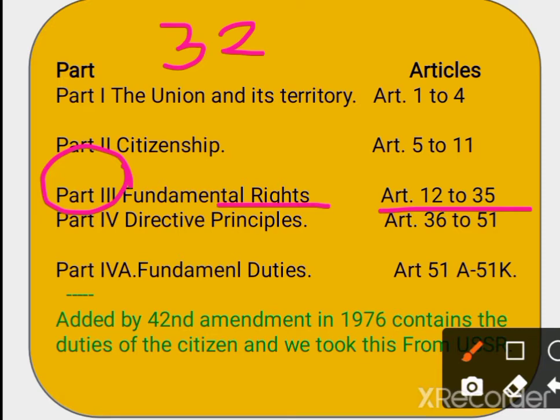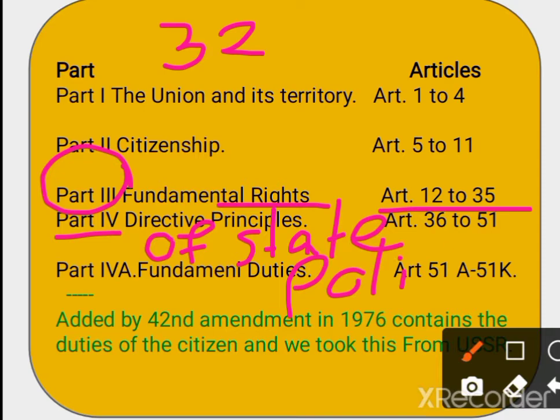Now next, part 4, that deals with DPSP or Directive Principles of State Policy, right? Part 4 also is very important. Part 3 and part 4 are the most repeated in competitive exams. You should know that part 3 is related to fundamental rights, and fundamental rights are taken from the USA.